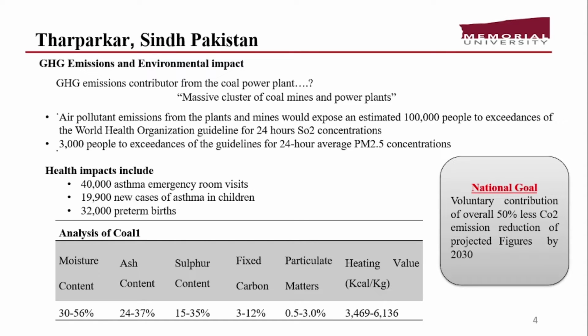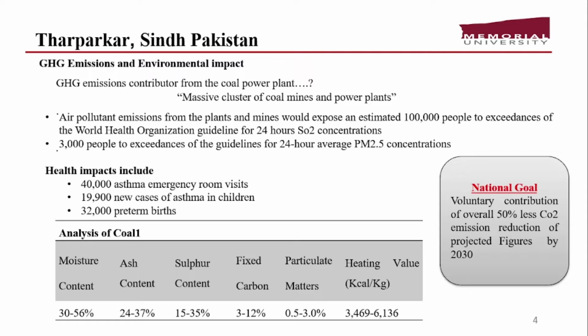Talking about the greenhouse gas emissions and environmental impacts, we all know from our course knowledge that the coal power plant has negative impacts on the environment by releasing carbon dioxide, sulfur dioxide, nitrogen dioxide, and some particulate matter. And this Tharparkar area is also known as a massive cluster of coal mines and power plants. The greenhouse gas emissions from the Tharparkar do have a negative impact on the environment.